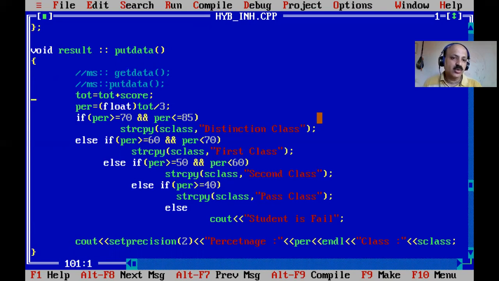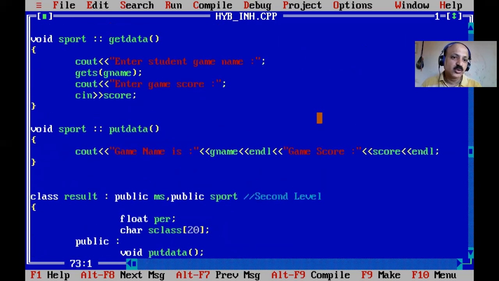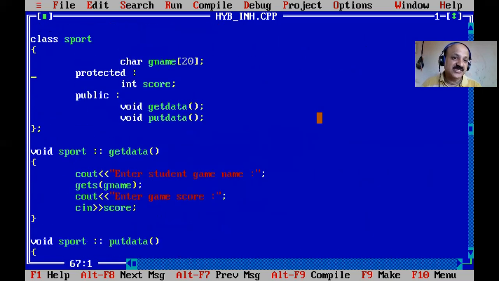So what can we do? Sport score we can combine to reflect in the student's final mark sheet result. So how is it reflected? We can combine it in the total, then reflect that mark in the total, and then based on the total and game score, we can define the student percentage and class. So that is the second time I create the need. What is the use of the protected keyword? It is specially designed for inheritance purposes.